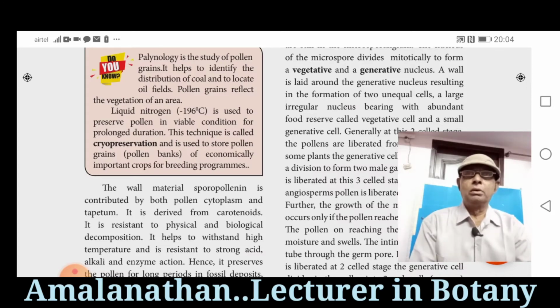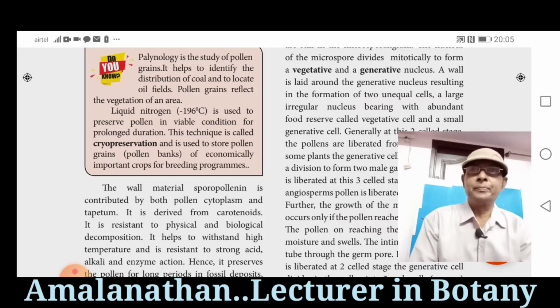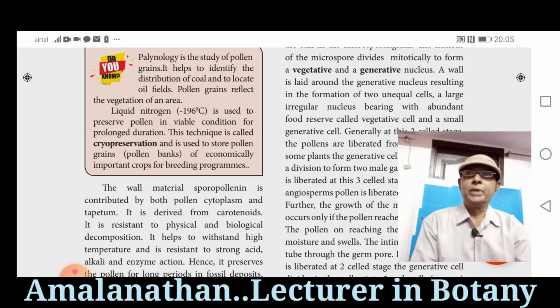So, this is a technique in order to preserve pollen grains in the pollen bank. This technique is called cryopreservation. So, cryopreservation is an important method used to preserve the stored pollen grains in pollen banks of economically important crops for breeding methods.